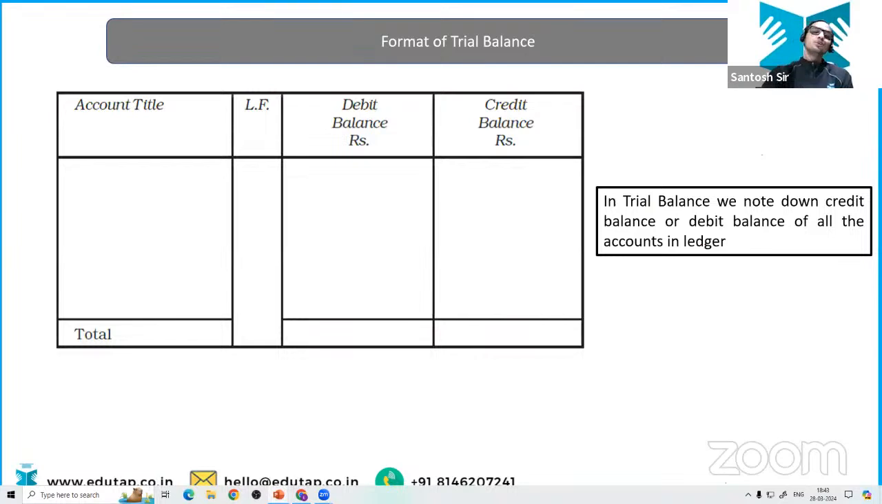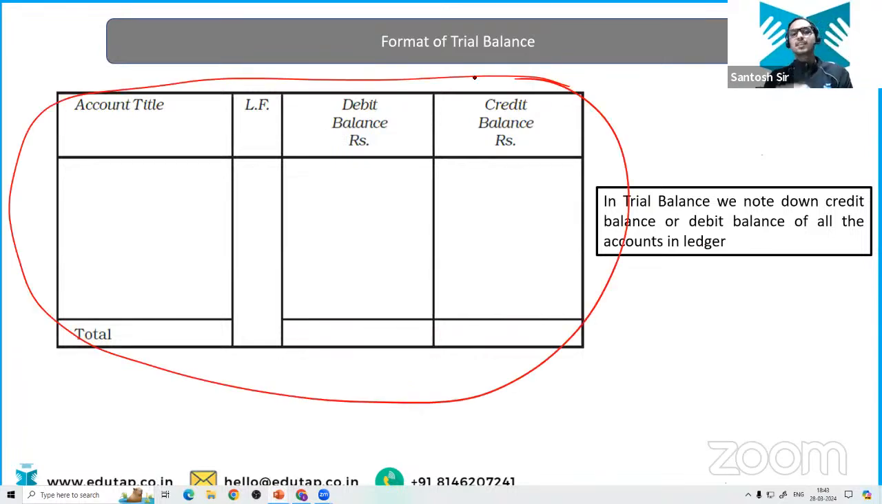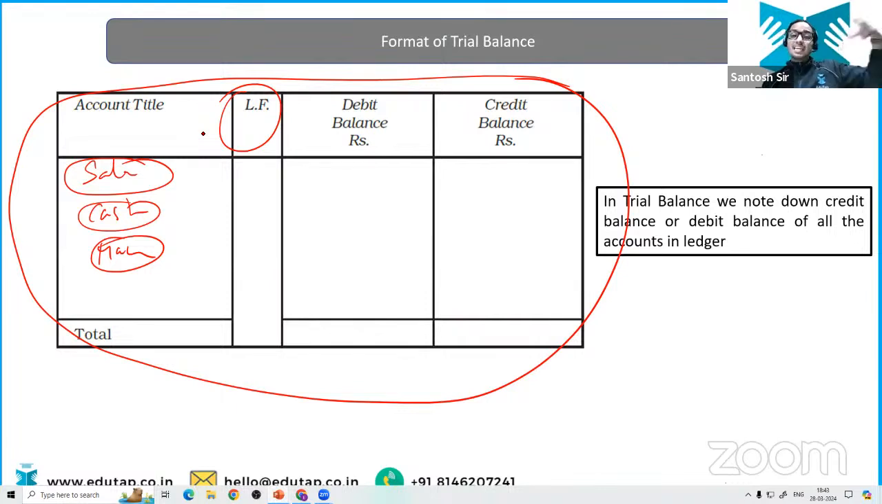Okay, that's very good. So this is the format of trial balance. See how this is going to be prepared. We have the account titles, right? Suppose we have salary. So you are going to write here salary, right? Then you have cash account. You are going to write cash account. Then suppose you have machinery account. Then you are going to write machinery account. Ledger folio, all of you know, is the page number of the ledger in which this account is prepared, right? Now we have the debit balance in the next column. Then we have the credit balance in the next column.